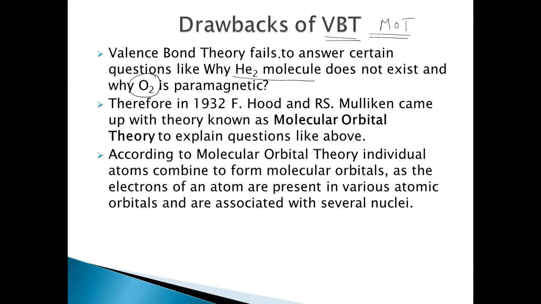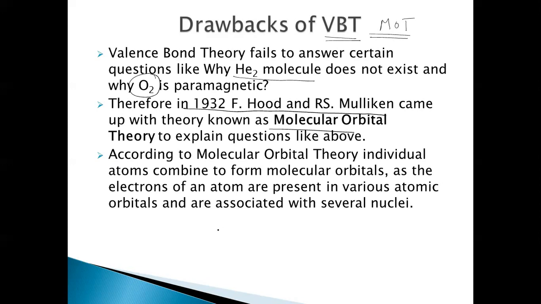In order to explain these drawbacks, in 1932, Hund and Mulliken came up with molecular orbital theory, which could explain the answers to these questions. According to VBT, the atomic orbitals of atoms will hybridize.